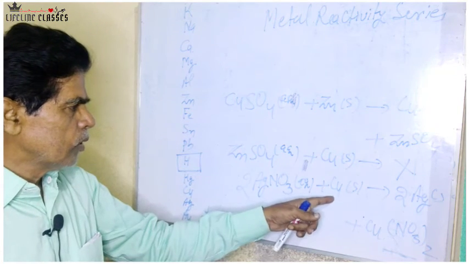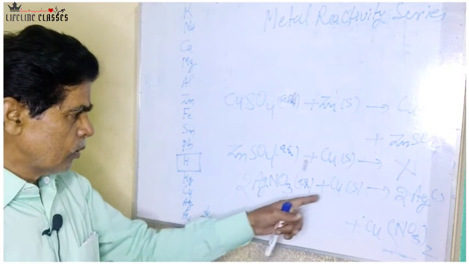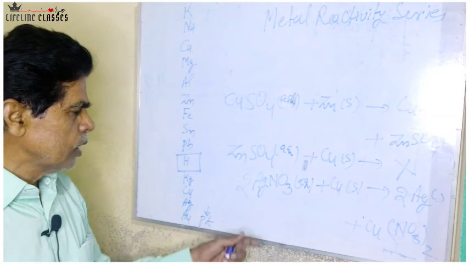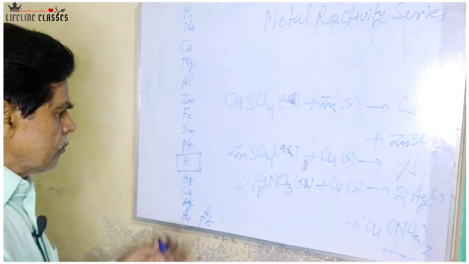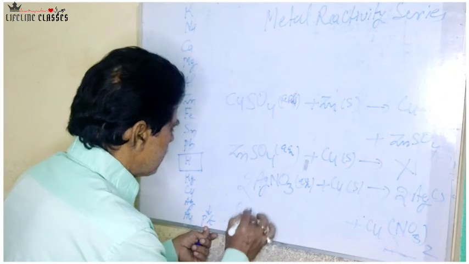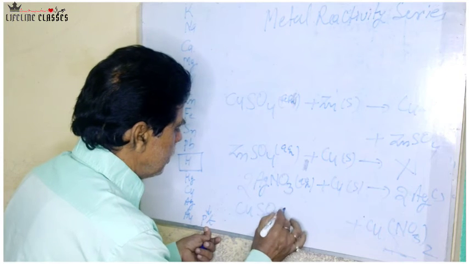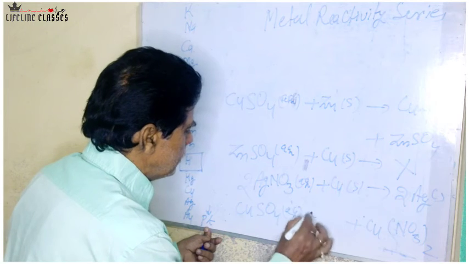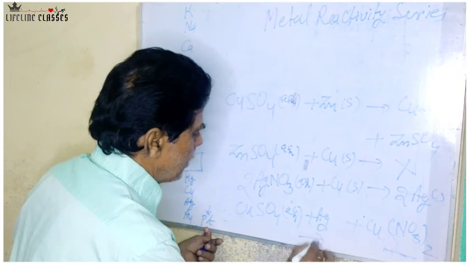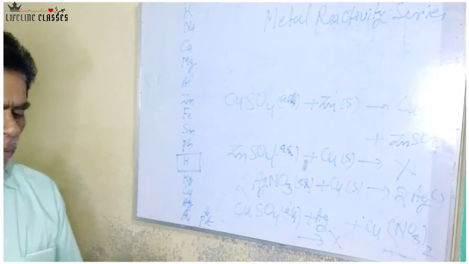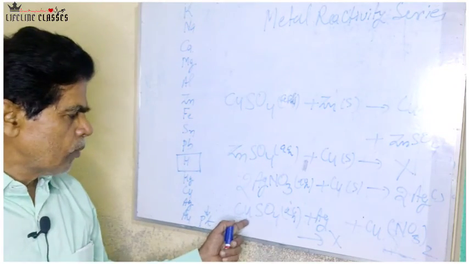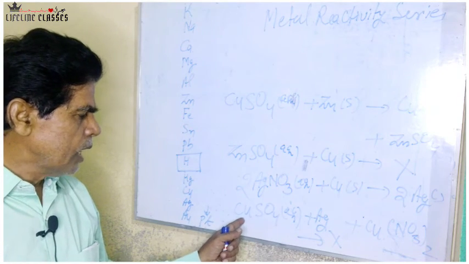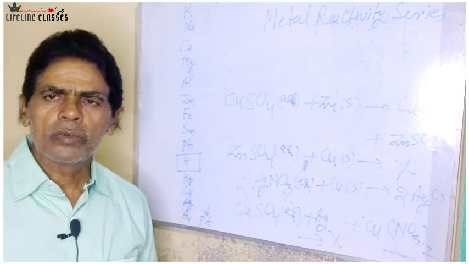As in the case of copper, copper displaces silver from silver nitrate solution, but if we add silver in copper sulfate solution, what will happen? No reaction will take place. Means silver does not displace copper from copper sulfate solution, because silver is less reactive as compared to copper.